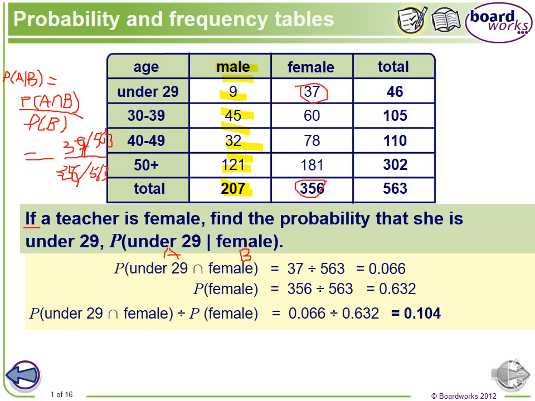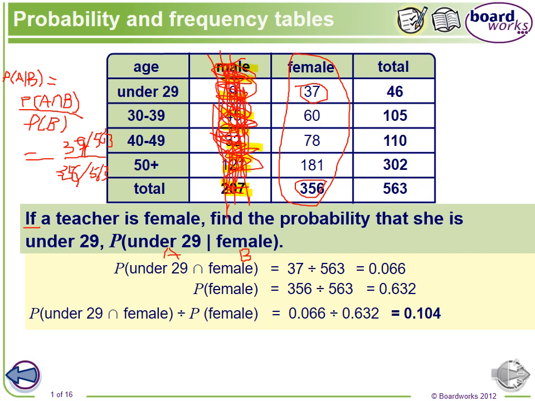If a teacher is female, so we know the teacher is female. Let's circle it. We don't care about male anymore. They didn't ask you about any male, so we cross it out. We just ignore them.